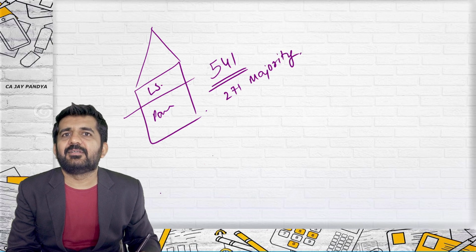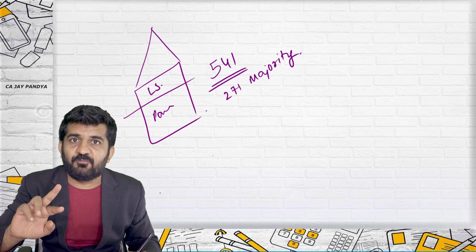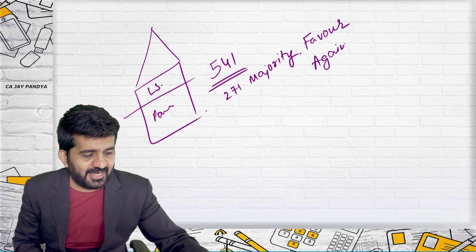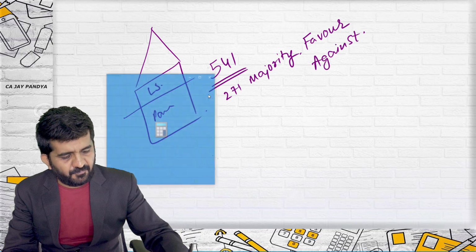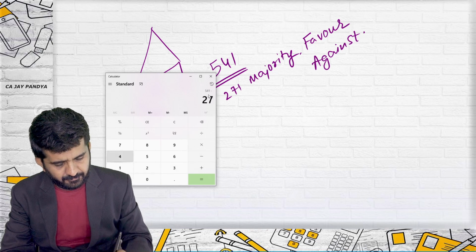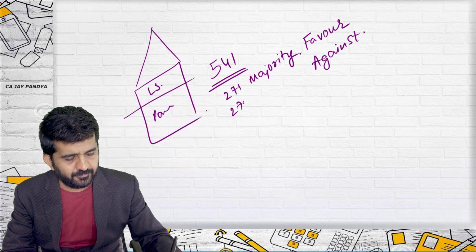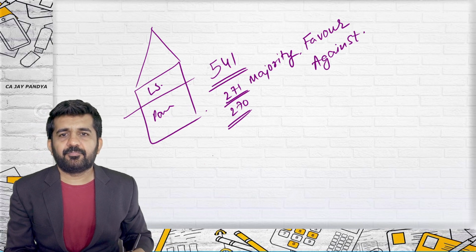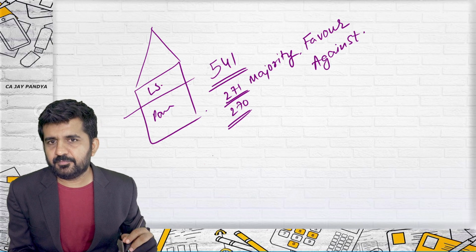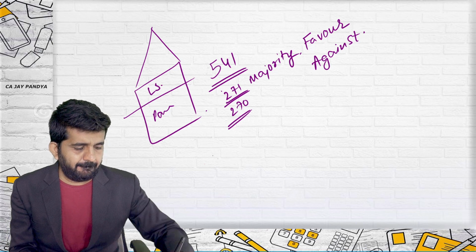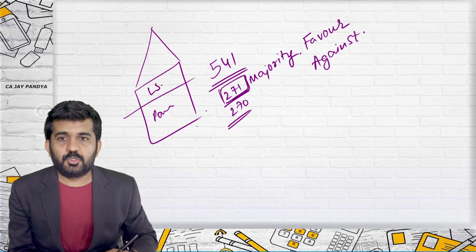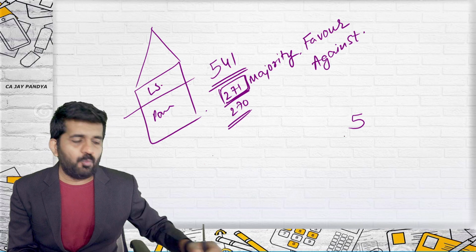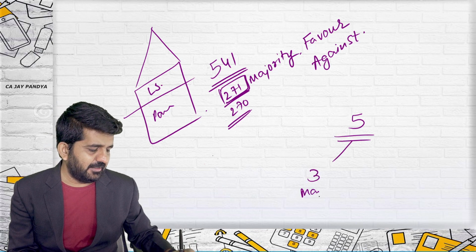Are you getting it? Is it all right? So if 271 votes are in favor, and no one is silent, how many are against it? 541 minus 271 is 270. Is it majority? Harshita? Yes, sir. Yes. So in an odd number also there can be majority. If you are 5 friends and you want majority, majority can happen by 3.